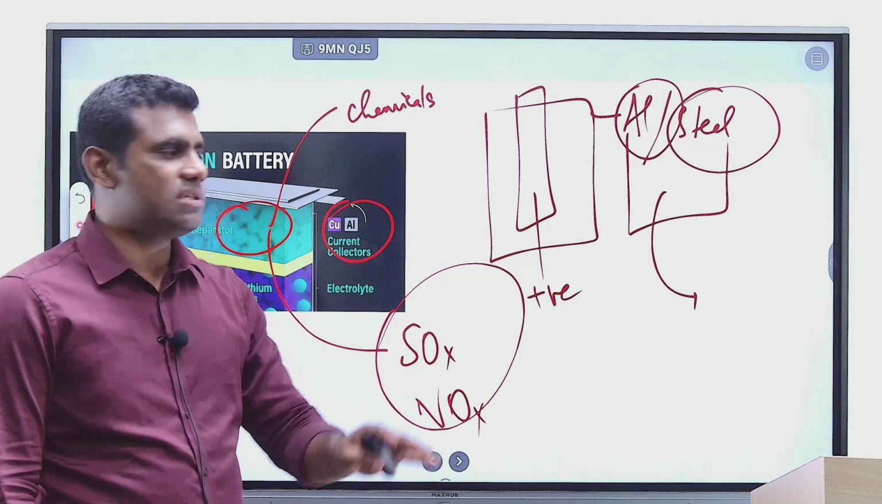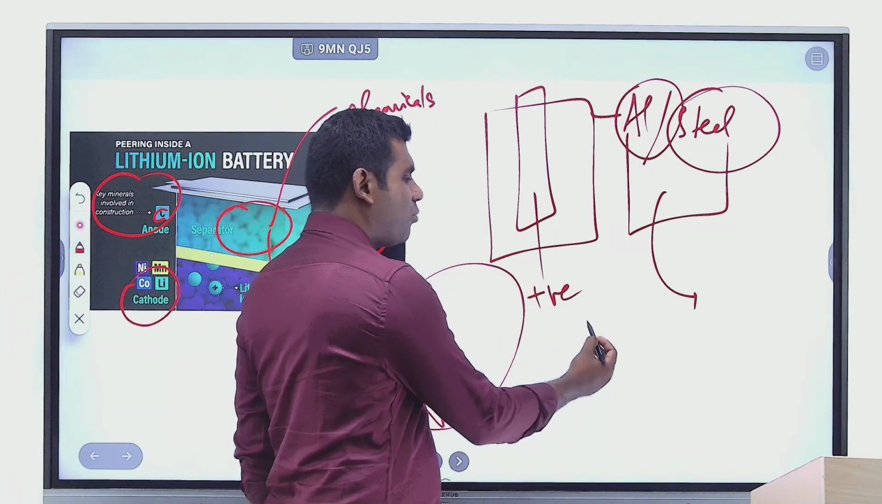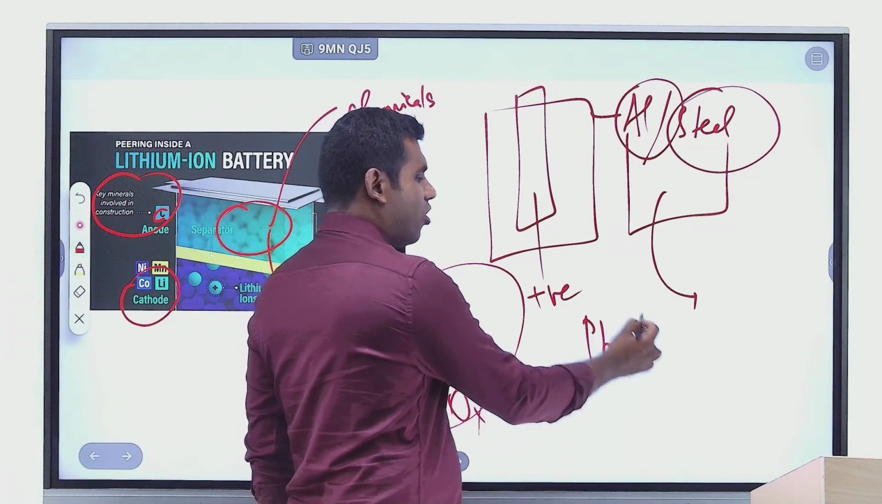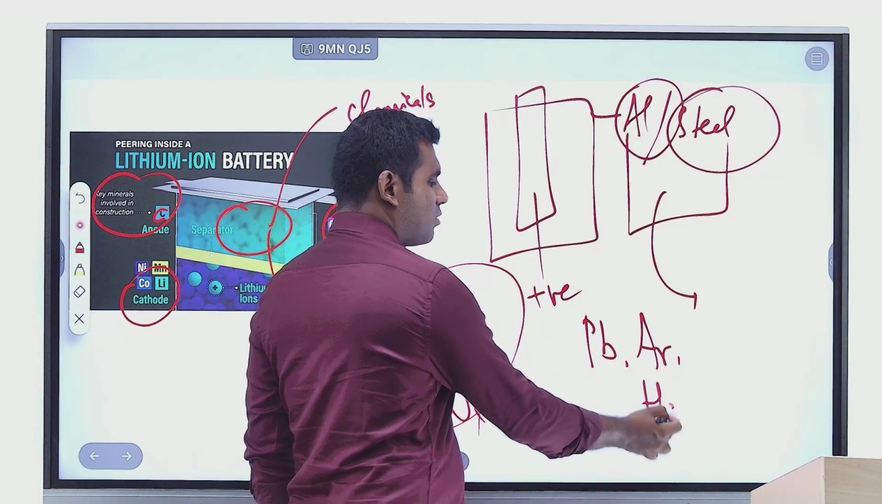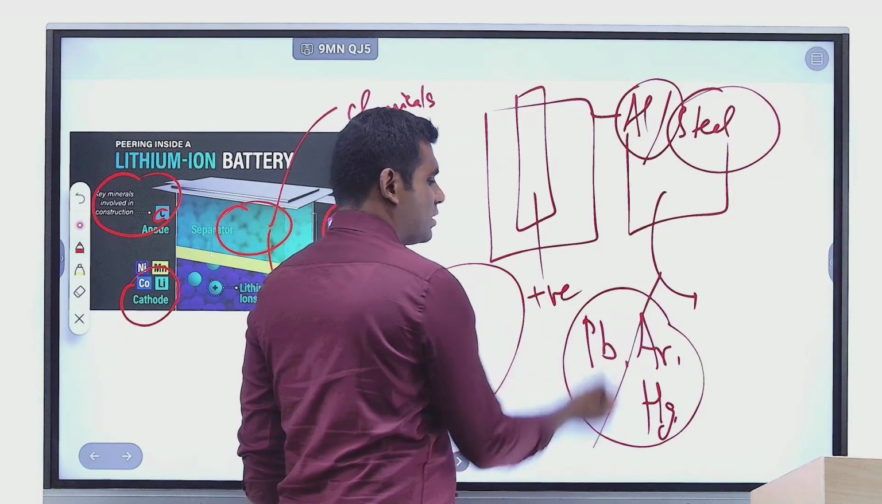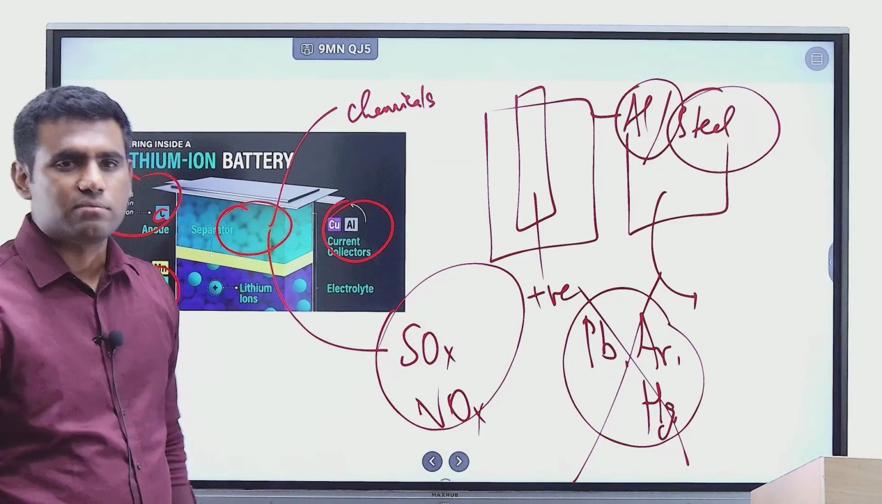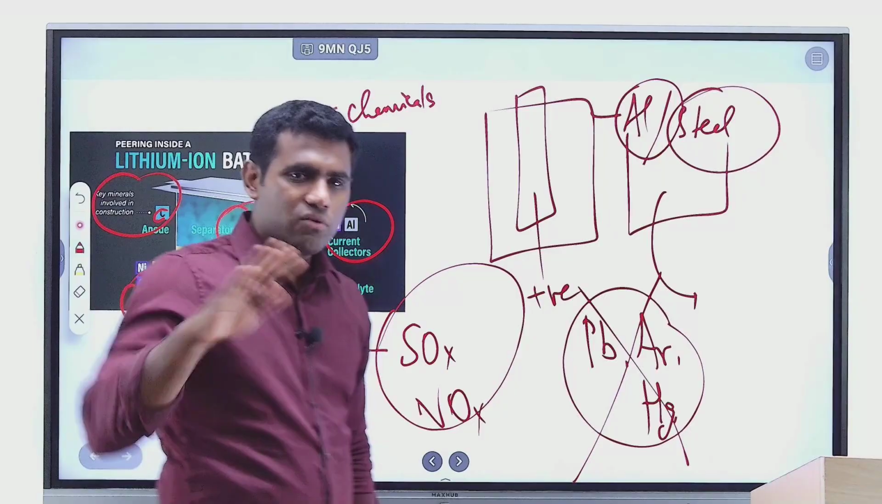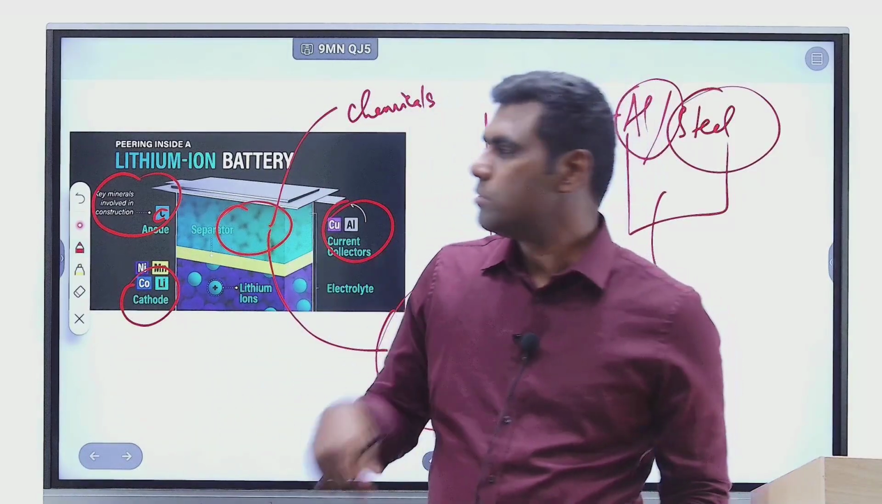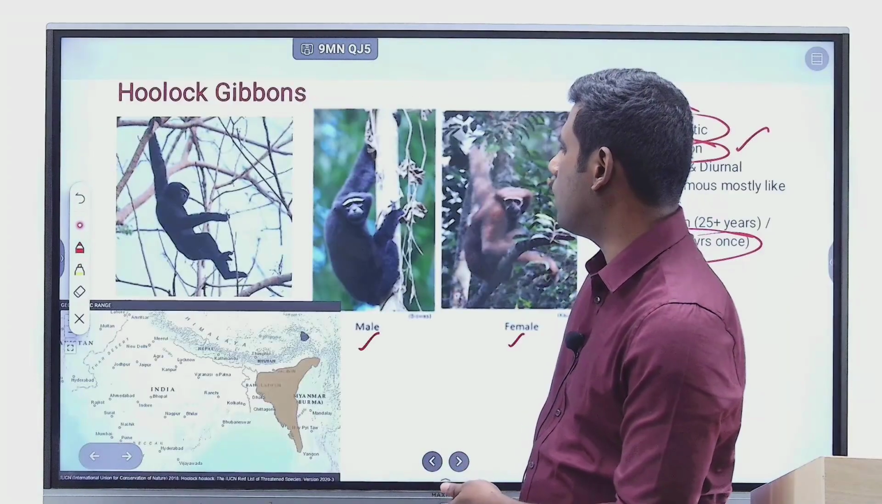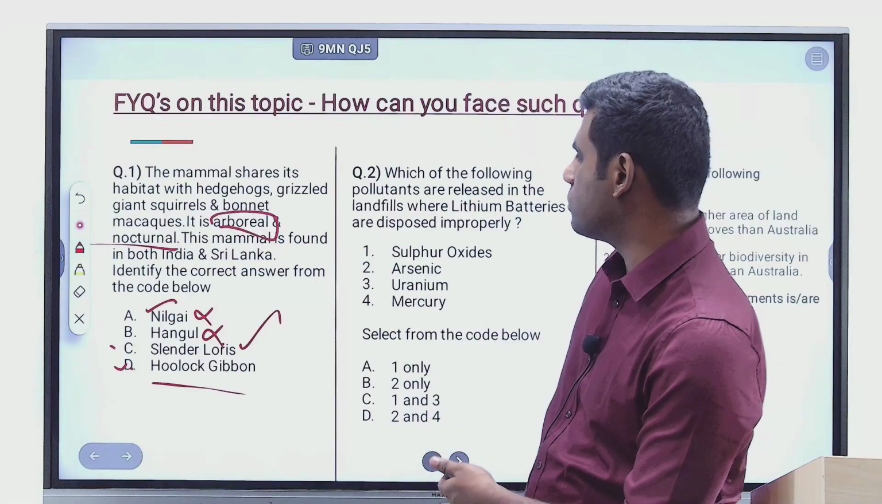But one thing that we are very certain of is there is no pollution of lead or arsenic or mercury. This pollution is not present because these elements are not even there in the battery, right? So these are all ways how UPSC can frame tricky questions, and it can challenge you, right?